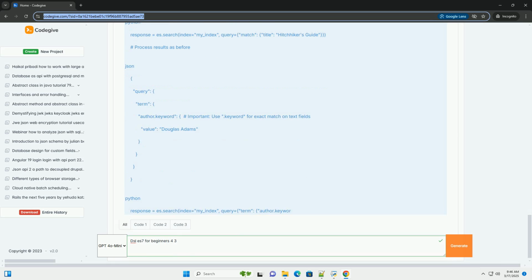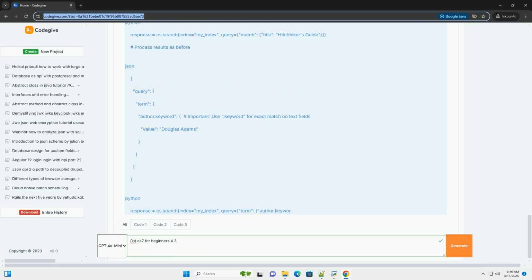6. More advanced DSL features. Highlighting, showing relevant snippets. Sorting, ordering results. Pagination, dealing with large result sets. Scripting, advanced data manipulation. Boosting, influencing relevance.